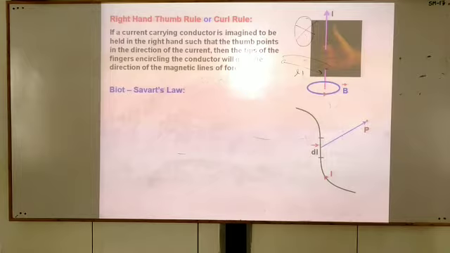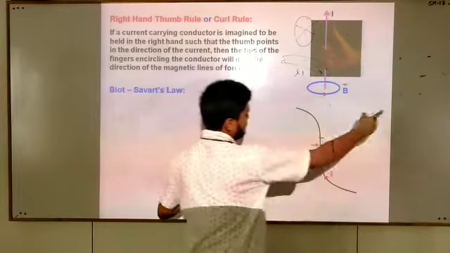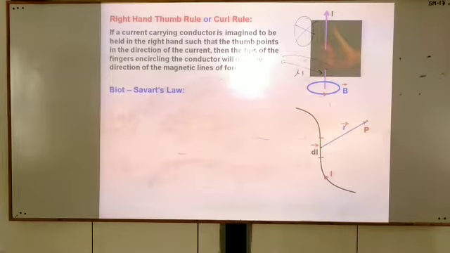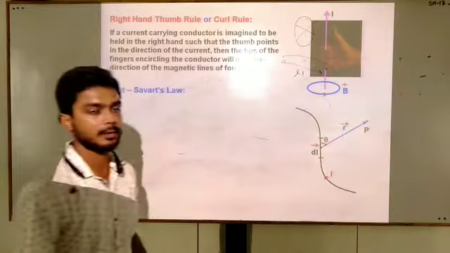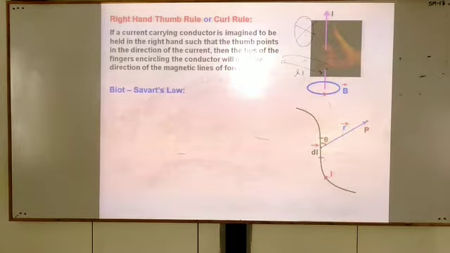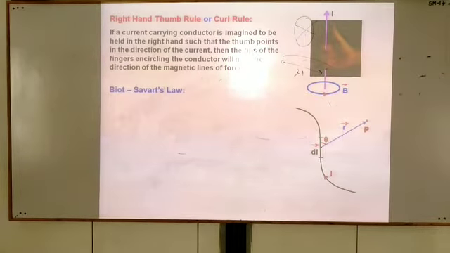Now, students, see what happens. Join this current carrying element to the point P. Suppose this distance is r and this angle is theta. It means that angle between dl and r is theta.